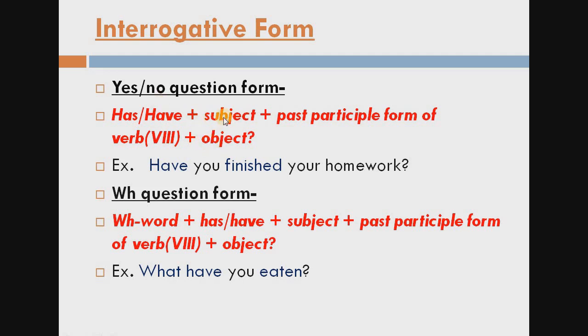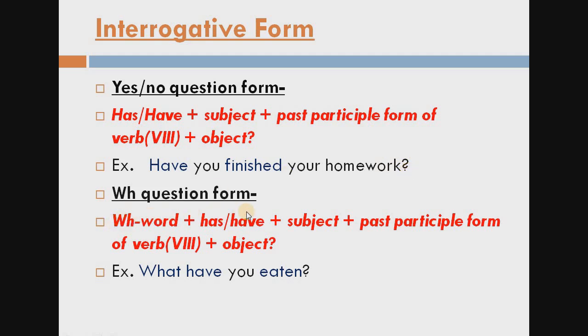According to the subject we always choose has or have, then in the main verb we use the third form of the verb, then object. So the example is: have you finished your homework? According to the subject we choose have. Subject, you, we consider you plural, then here, have you finished? Finish is the first form and this is the main verb, and we have to use the third form of the verb because of the rule. So finished, object, your work, and also a question mark. Always remember students, for the interrogative form you always have to use the question mark at the end.